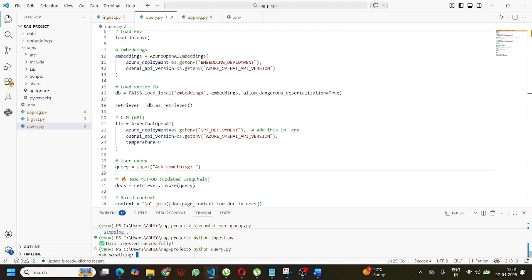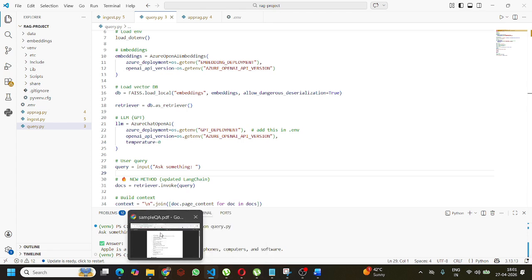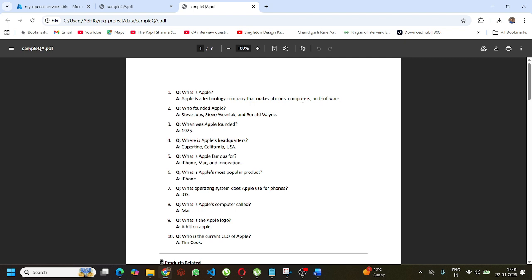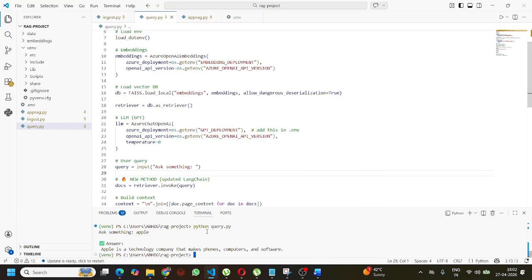Now I am asking, what is Apple? Apple is a technology company that makes phones, computers, and software. See, everything is completely as per the question, whatever the question and whatever the answer is there. Okay. Apple founded. Let me ask only founded.